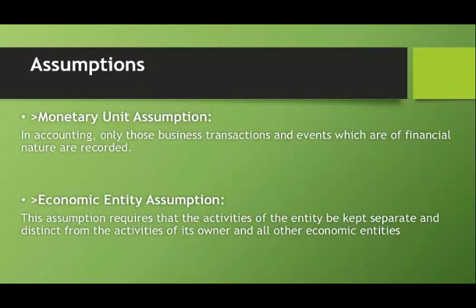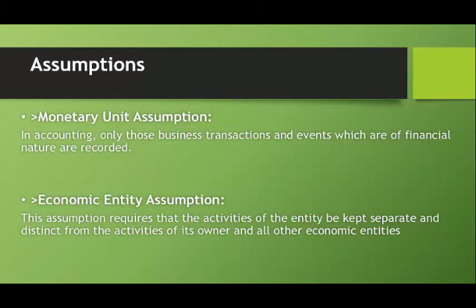This assumption requires that the activity of an entity be kept separate and distinct from the activities of its owner and all other economic entities. According to this assumption, business is treated as a unit or entity apart from its owner, creditors and others.